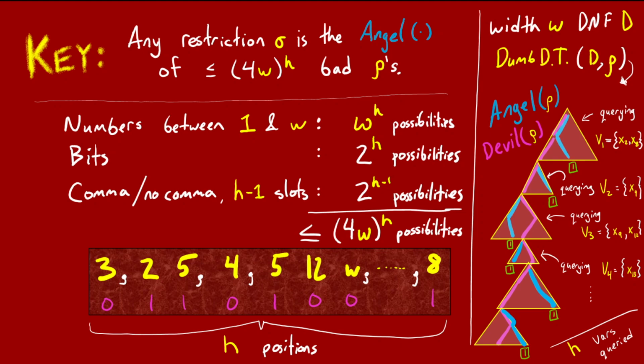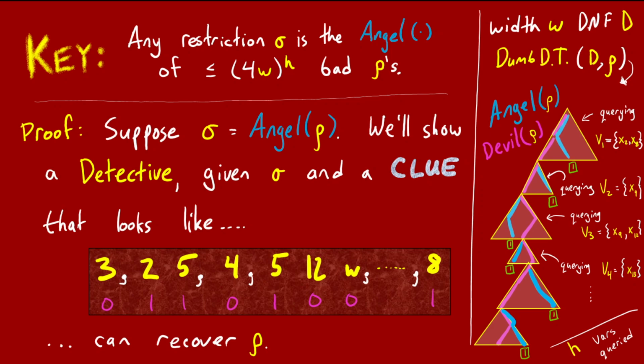What does this have to do with proving the key fact? Remember, we promised that whenever sigma is the angel of some bad rho, a detective that's given sigma can always pinpoint rho if they're given a suitable clue. But there are no more than 4w to the h possible clues, and therefore there are at most 4w to the power h possible rhos for each sigma. So to summarize, the only thing left to complete the whole proof is to explain what the clues mean and how the detective operates.